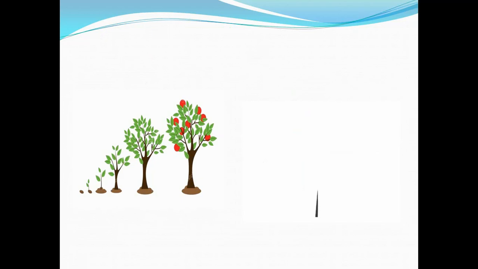See in this picture, starting from the seedling till the big plant, and there is another picture also, you can see how the plant is growing. In this picture you can see the plant is not only growing in height, but also in breadth, meaning in width. So the plant shows two movements.